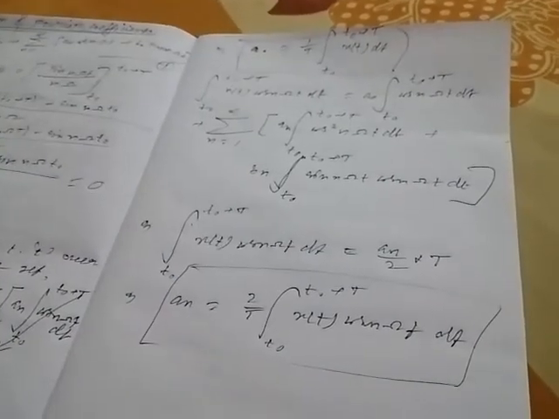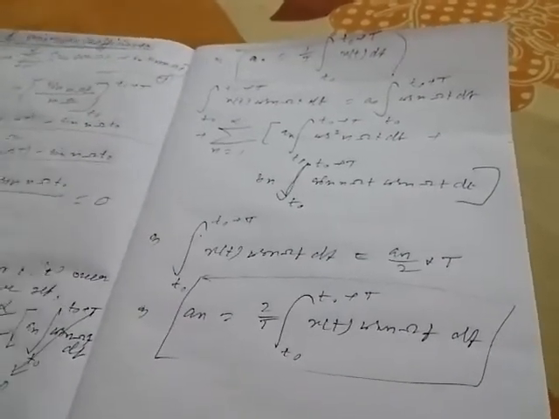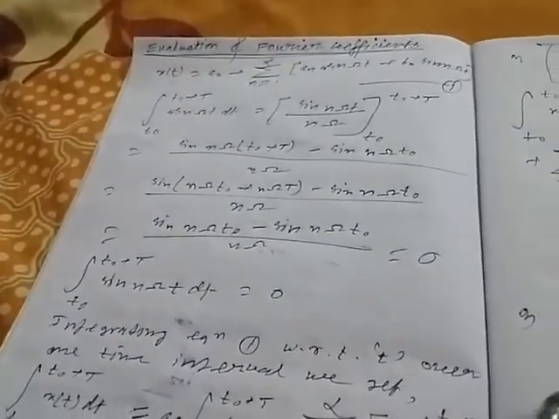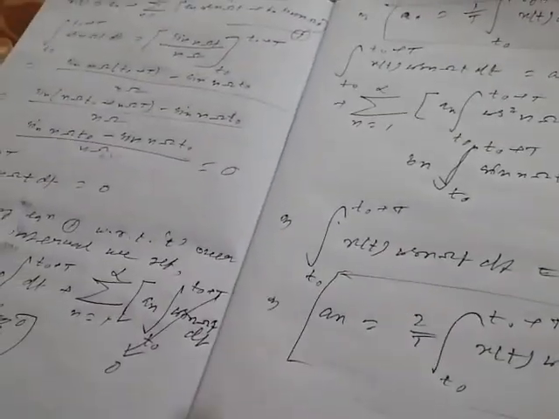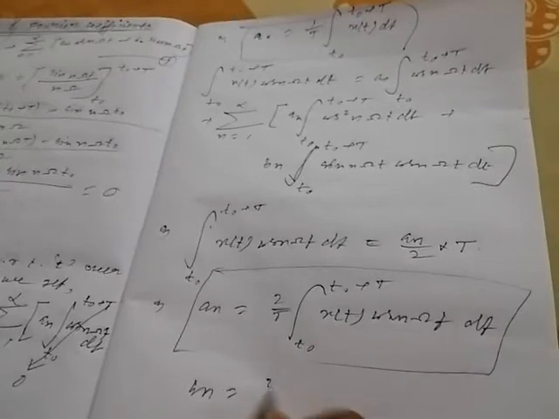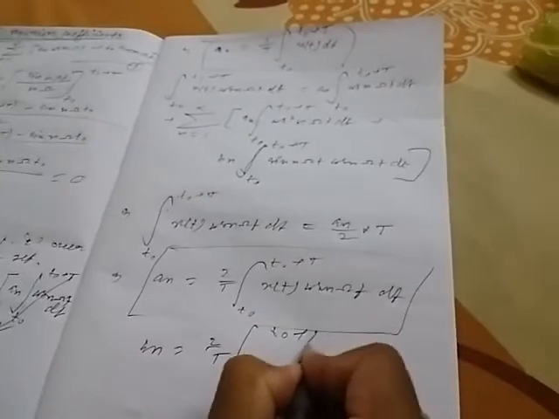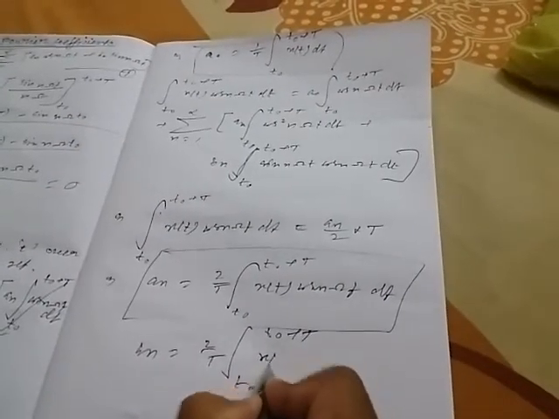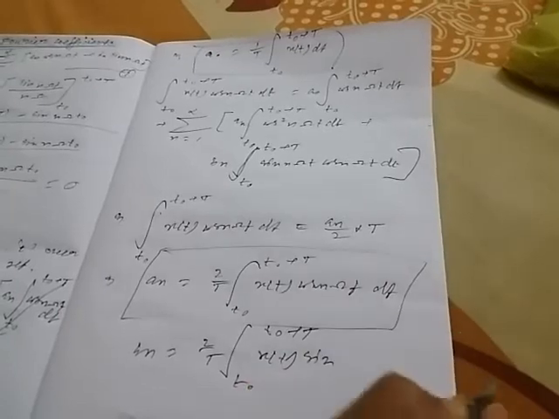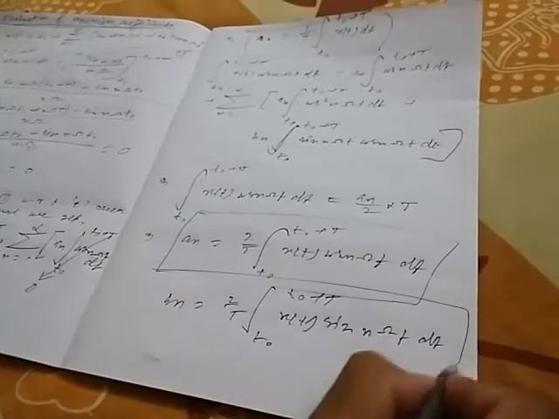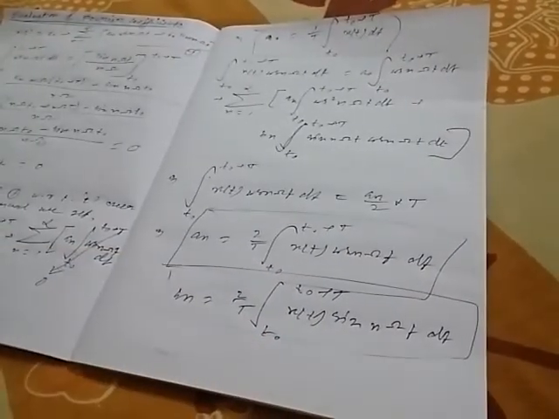Now to find bn, we multiply equation 1 by sin n omega t and integrate over one time period interval, that is from t0 to t0 plus capital T. We get bn equal to 2 by capital T times the integration over t0 to t0 plus capital T of x(t) sin n omega t dt. So this is the Fourier coefficient number 3.